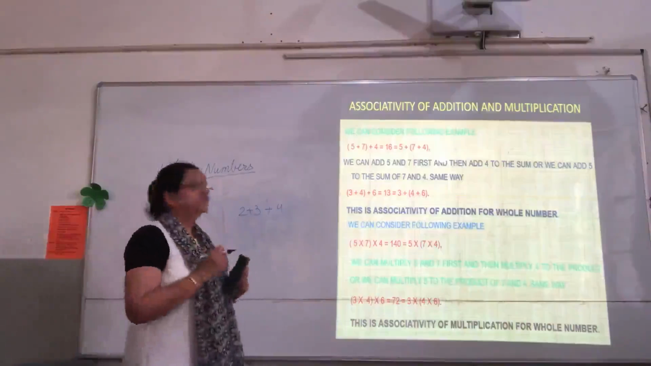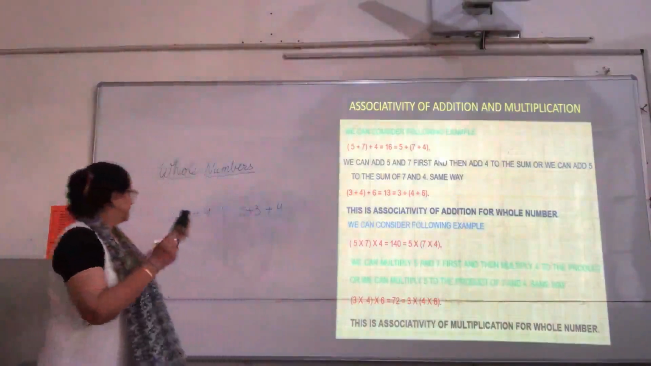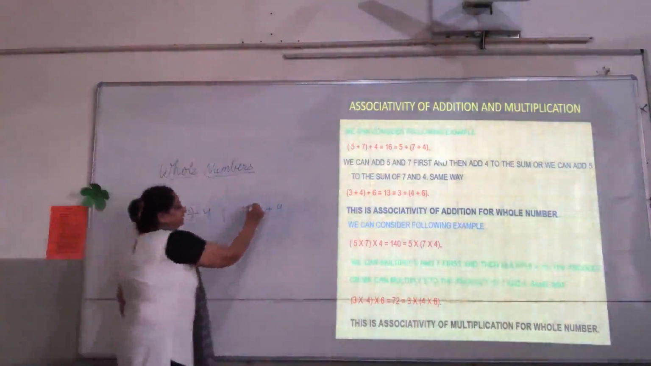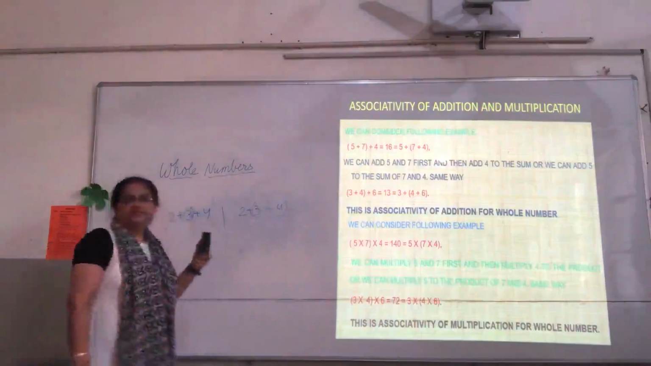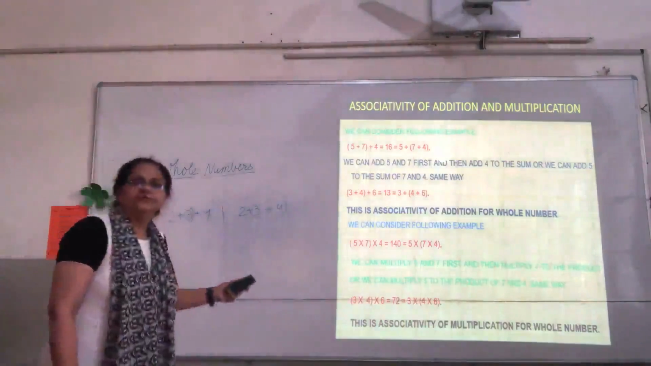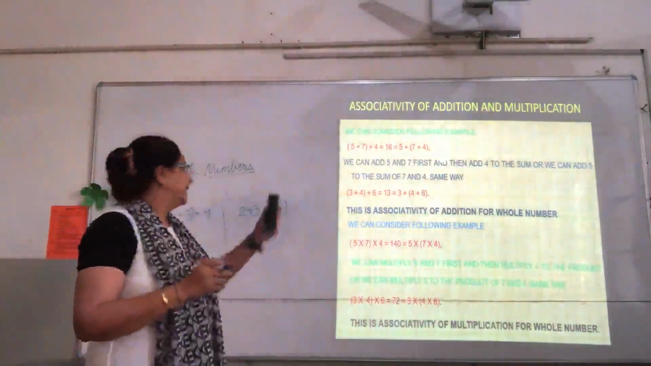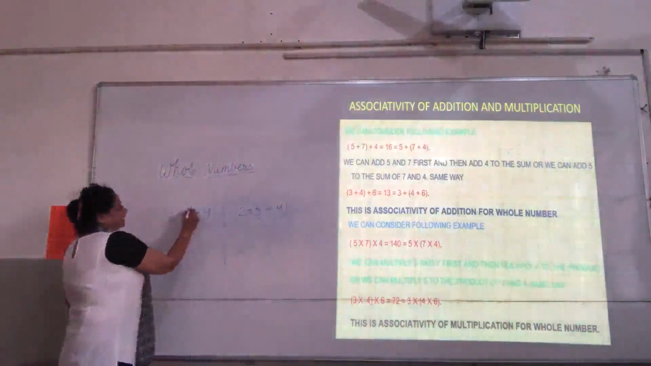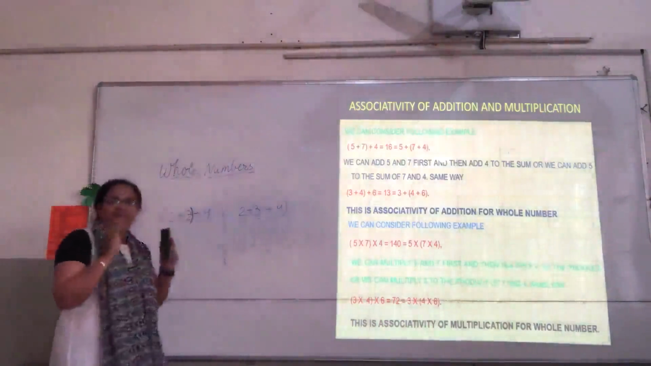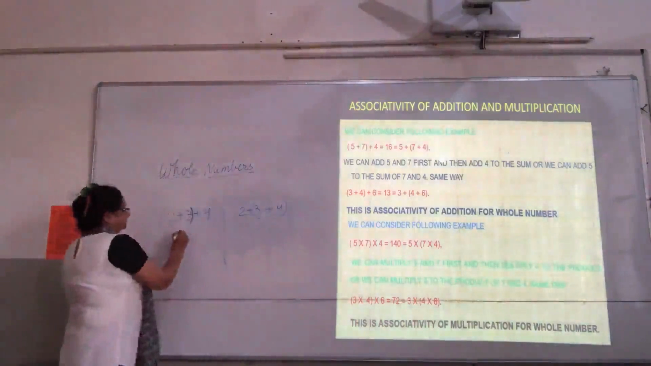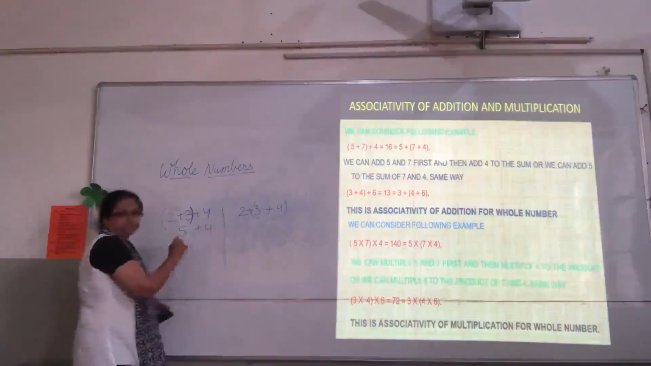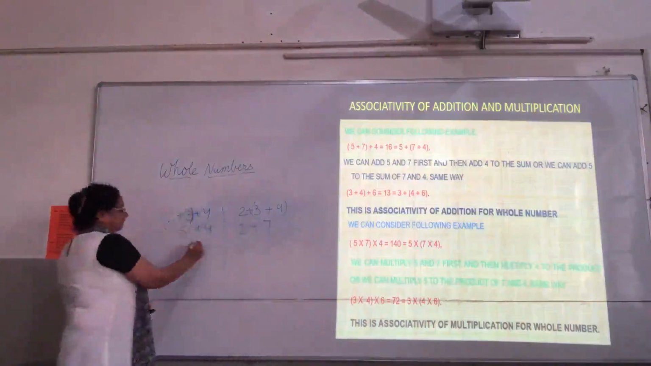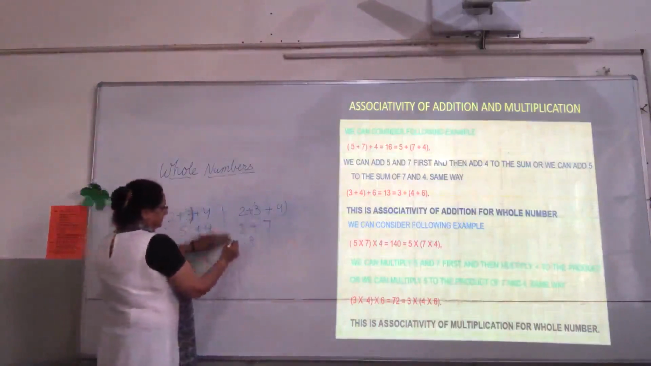So how will we change the group? We will just put the brackets to change the group. In the first case, let us add these two numbers first, and here let us add these two numbers. I repeat, children, the numbers are the same. We have just changed the groups of the numbers, and we will see whether the sum remains the same or not. So here, I believe you all know the BODMAS rule. Whatever is in the bracket is to be solved first. So 2 plus 3 is 5, plus 4. Here 2 plus 7, right? 5 plus 4 is 9 and 2 plus 7 is again 9.